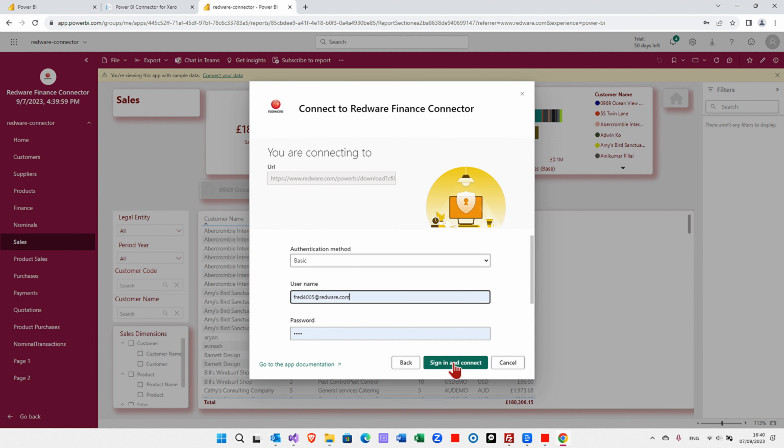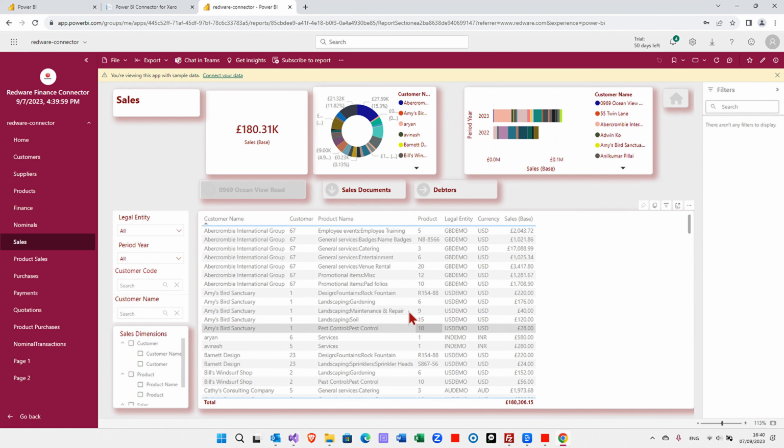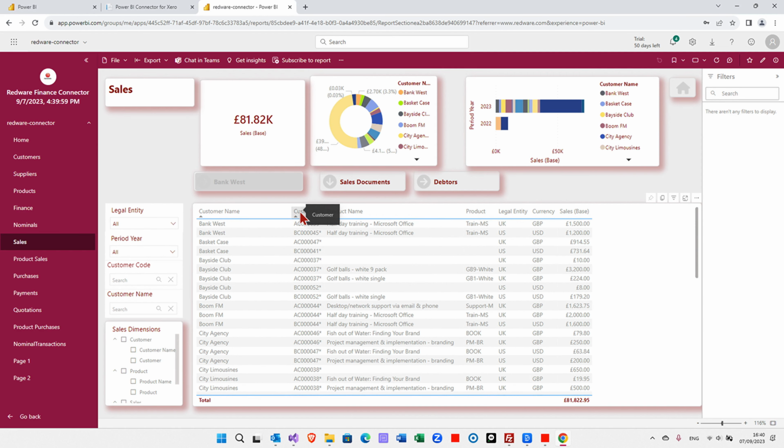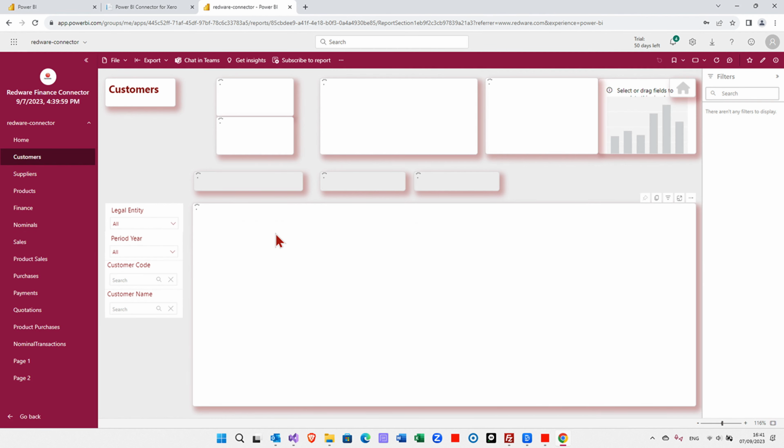Now if you sign in, it's going to download the data from the Redware web server. That's the data that you already created with the connector application. So now we see, instead of the QuickBooks data, we've got our own data.